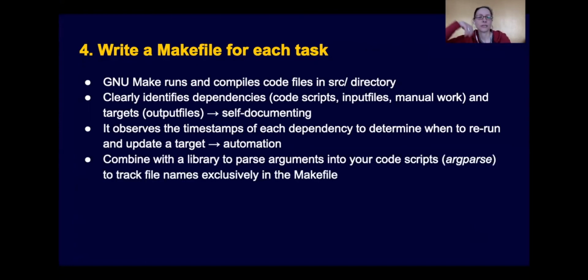And you can also combine Make with a library that can parse the arguments for the different dependencies and output files into your code scripts. So for example, the argparse library is very helpful for that. And it's really useful because you track all the file names that are relevant for a project exclusively in the Makefile. And I'm going to show you an example of what that looks like.